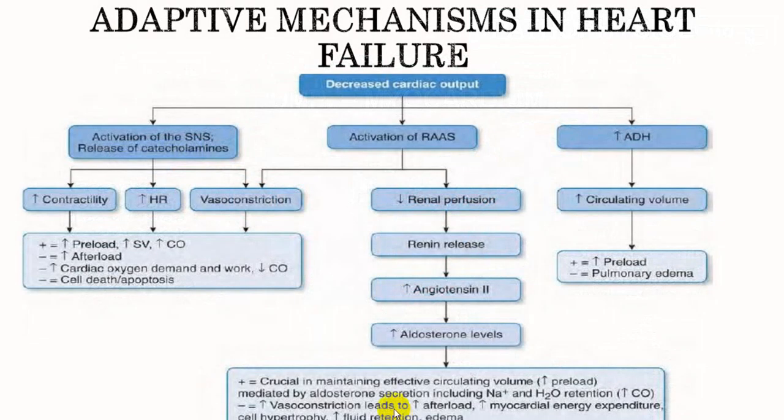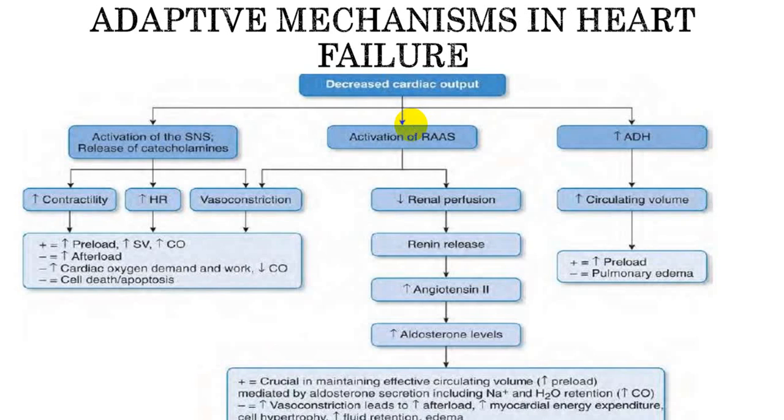Now this, in short, we call hormonal changes. Because of decreased cardiac output, there is renal ischemia which will result in renin secretion. Renin will stimulate the RAS system. I won't go into detail; we already discussed it before in endocrinology also.